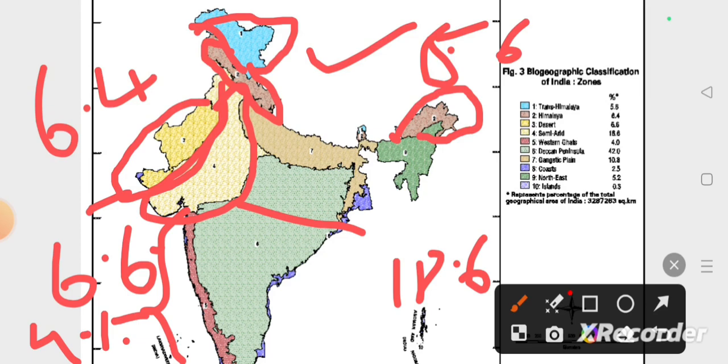Nilgiritragus hylocrius is the scientific name of that. The Malabar civet, Viverra megaspila, is also present in the Western Ghats, and the Malabar grey hornbill, Ocyceros griseus, is also present there.